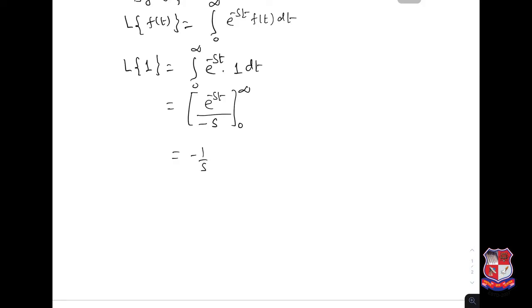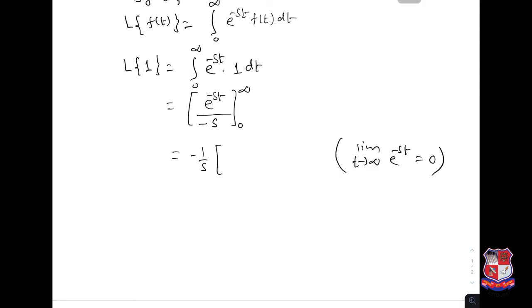So this minus s can be taken outside. And we also know that limit t tends to infinity e power minus st is 0.